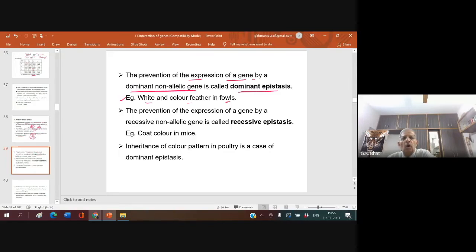The prevention of the expression of a gene by a recessive non-allelic gene is called recessive epistasis. So remember, epistasis is of two types: dominant epistasis and recessive epistasis. Dominant epistasis is seen in white and colored feather in fowl. Recessive epistasis is seen in coat color in mice. Okay? Rafa.